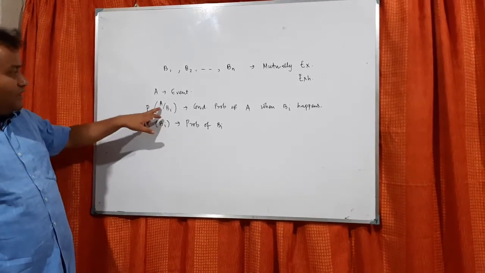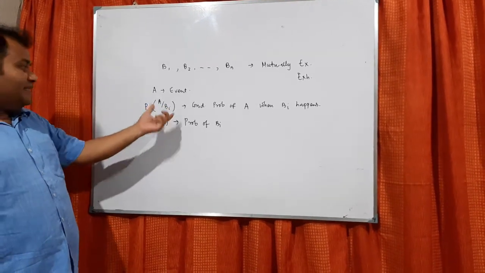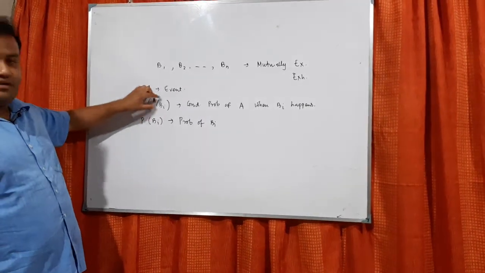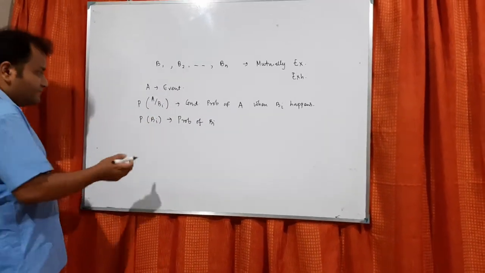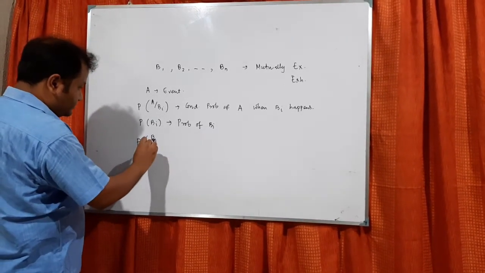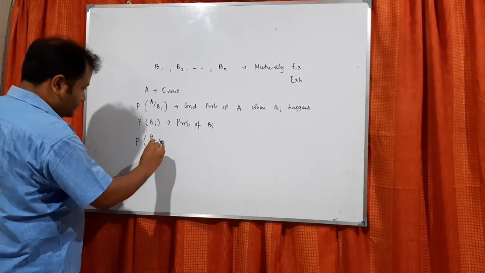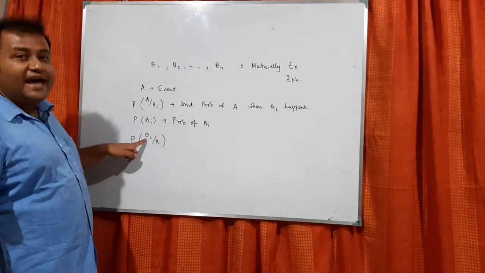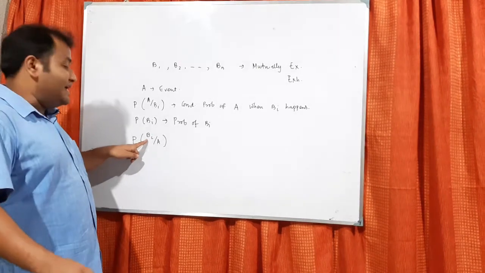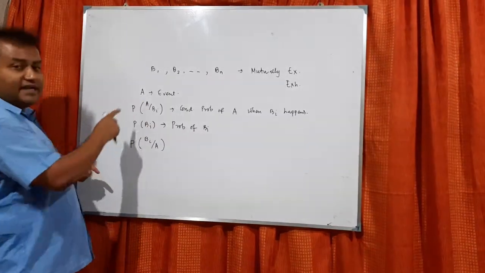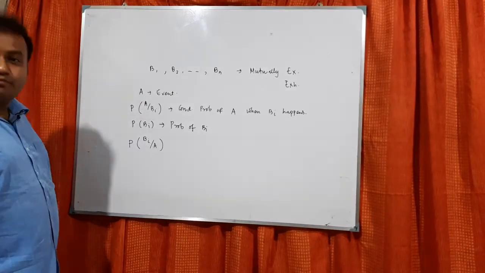Now P of A by Bi means that in the background Bi is happening, and then how many times A is happening, the conditional probability. Then if I want to calculate the probability that Bi will happen when A has already happened, this is kind of the reverse direction, the opposite concept of this one.